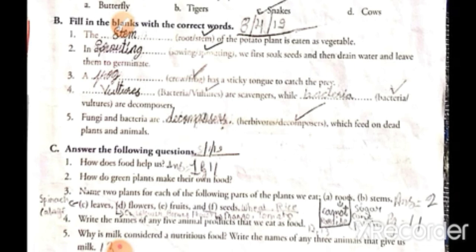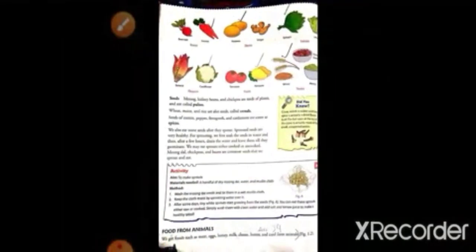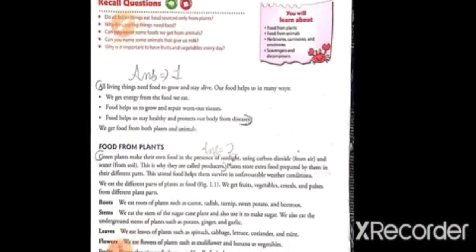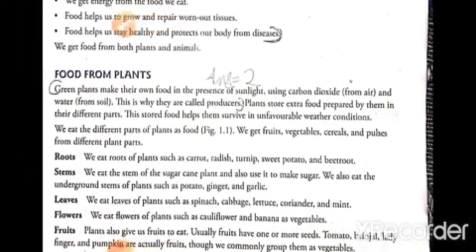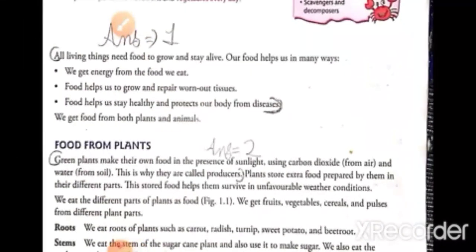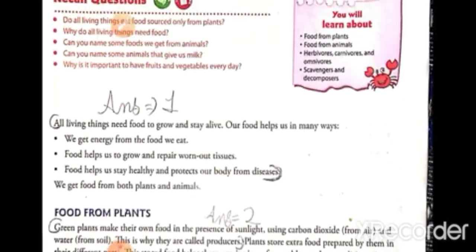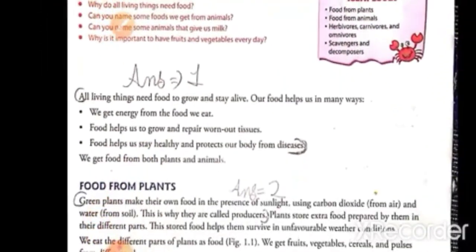First question, answer the following: how does food help? This answer is given on page number 11, the first page of this chapter.